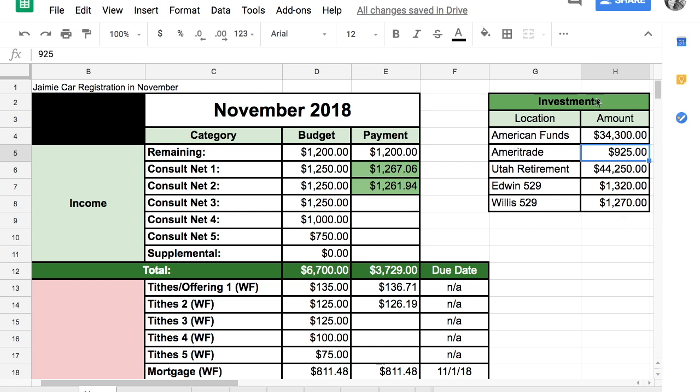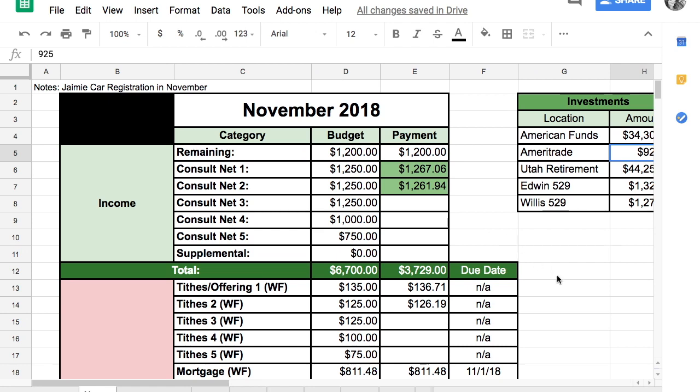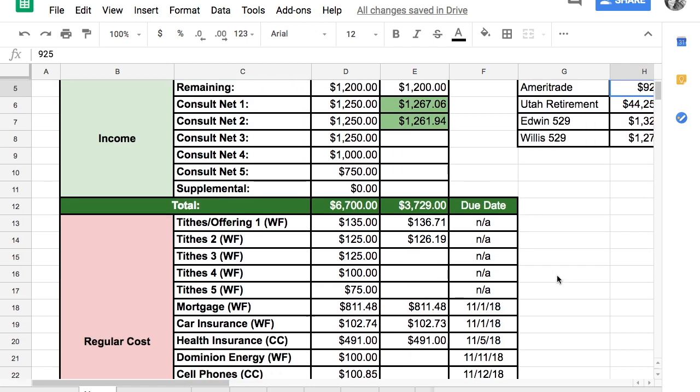So this is where I will now be keeping track of my investments. I didn't put all of the change in here because investments change every day because of the stock market, and I'm not going to be updating this daily. I might update it maybe biannually, maybe. That might be something where I kind of update those numbers.